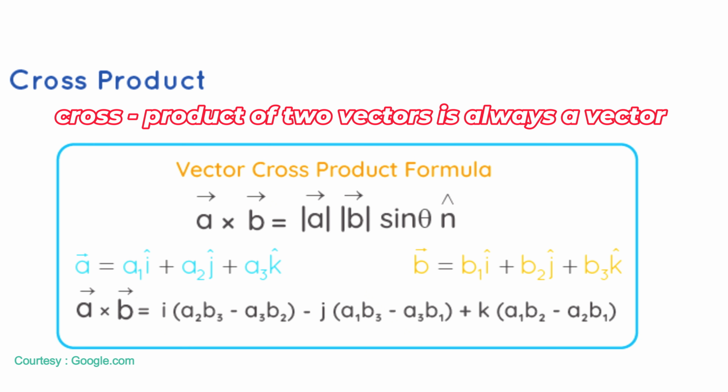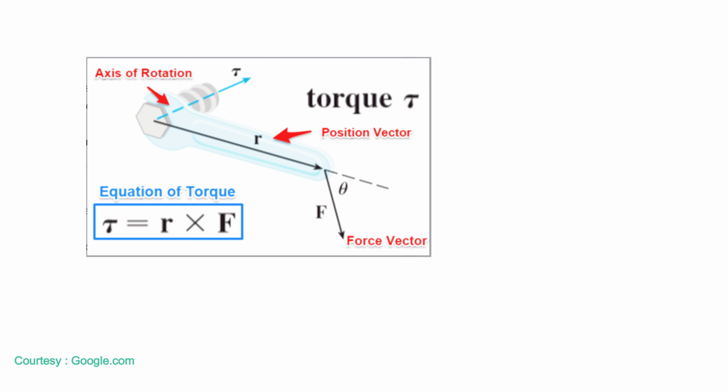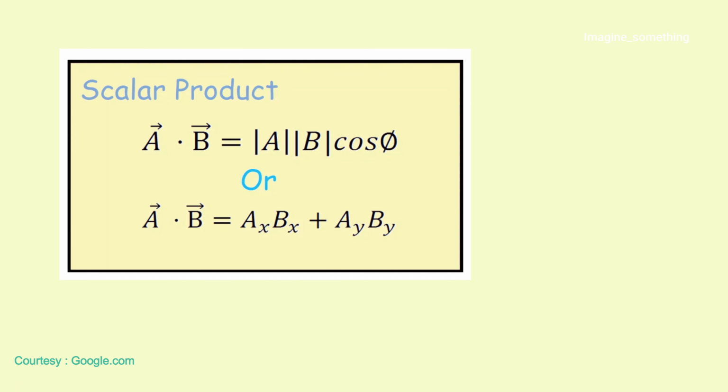Cross product. The cross product of two vectors is always a vector. A cross B is equal to AB sine theta n cap. N cap denotes the direction. We can apply this formula as we see in the above example. Tau is equal to force cross R. Now we will understand what is dot product.